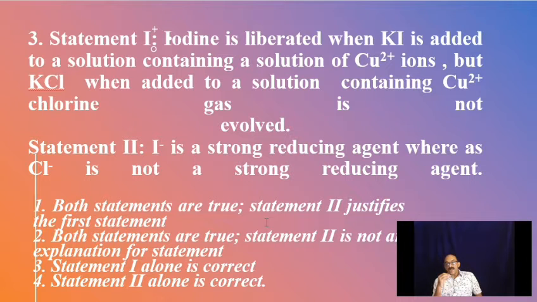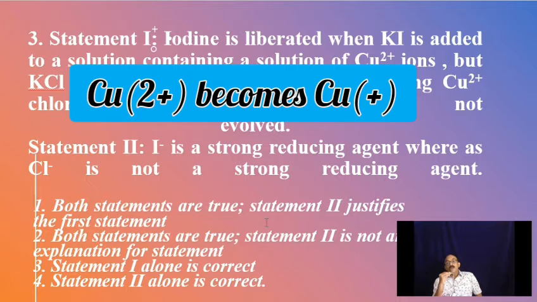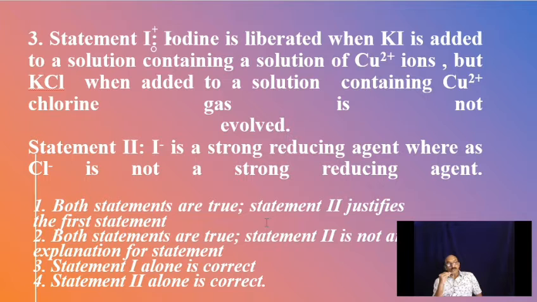Statement 2, iodide is a strong reducing agent, whereas Cl minus is not a strong reducing agent. Correct. See, I minus can reduce Cu2 plus to Cu plus, because iodide is more willing to release its electron to Cu2 plus. Thereby, I minus becomes I and later I2, whereas Cu2 plus becomes Cu plus. But what about chloride?